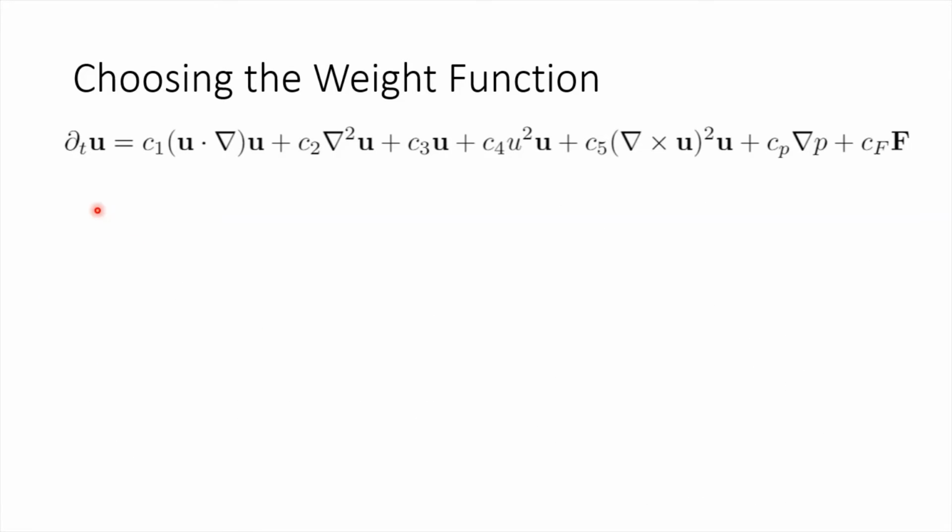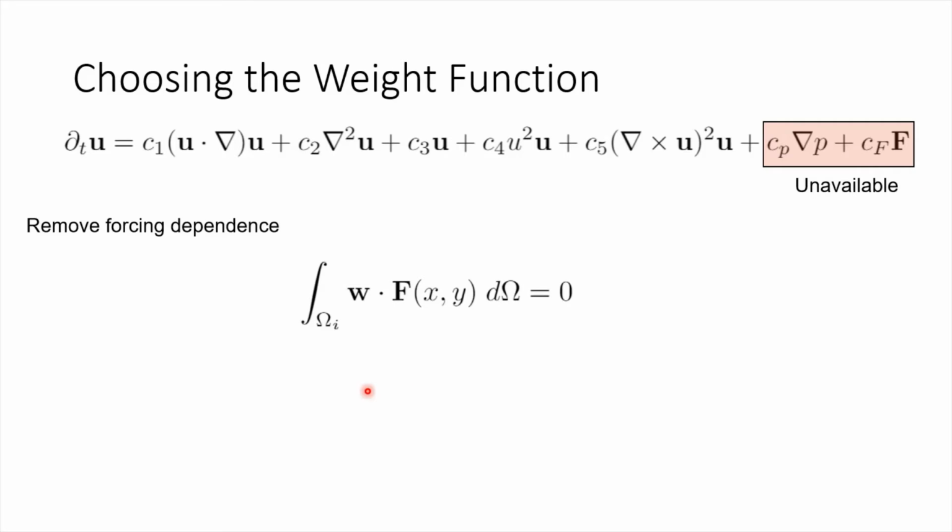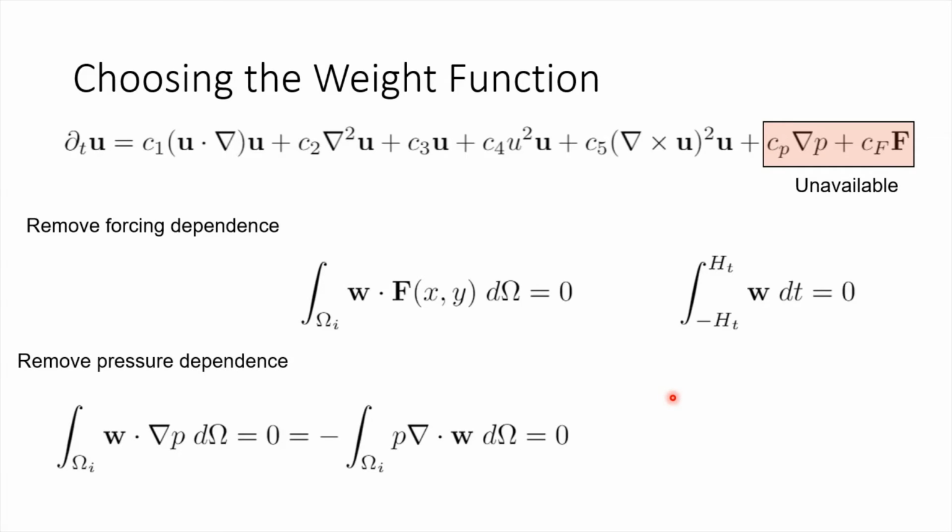Our first goal in choosing the weight function is removing the pressure and forcing terms, which from experimental data are unavailable. When we integrate the forcing, we integrate over space and time, but the forcing is time independent. This means that any weight function that's odd in time will remove the forcing term. We can perform integration by parts on the pressure integral, and assuming the boundary terms vanish due to physical restrictions on the pressure, we find that the weight function must be divergence-free to eliminate the pressure term.